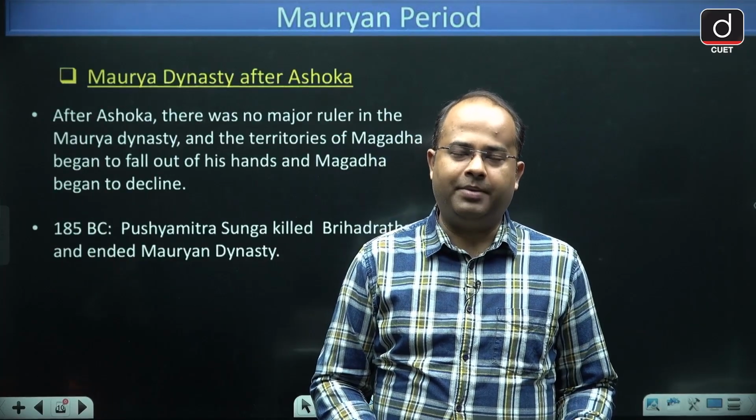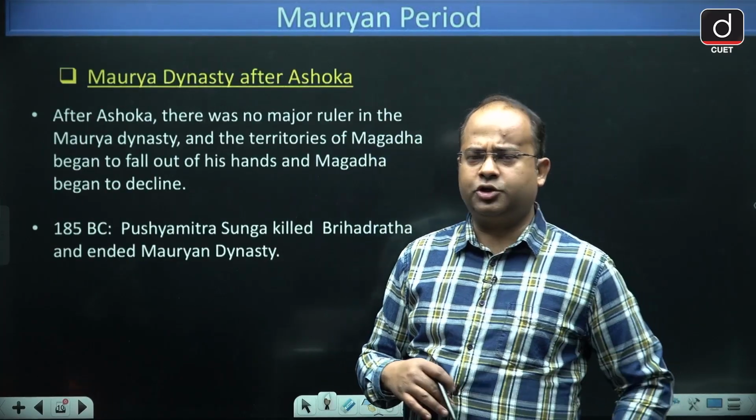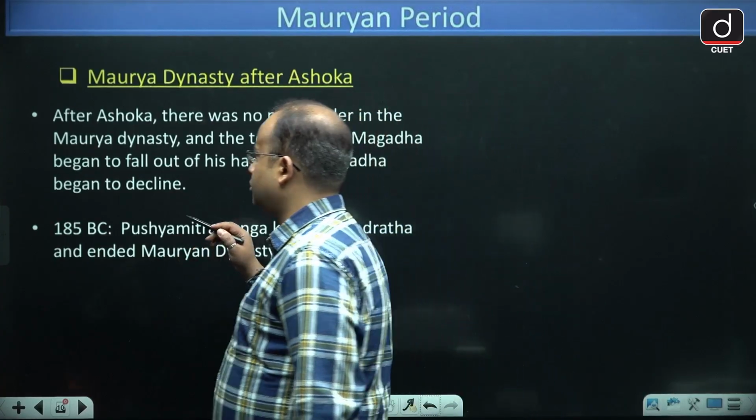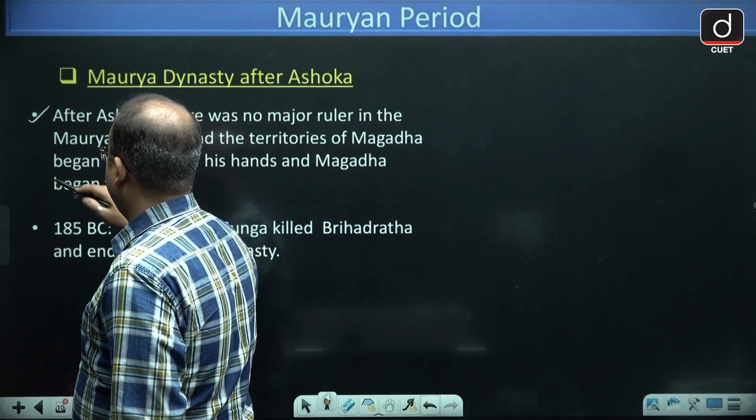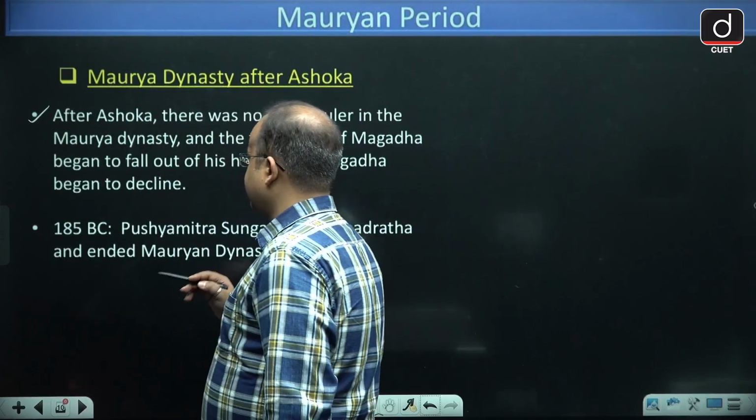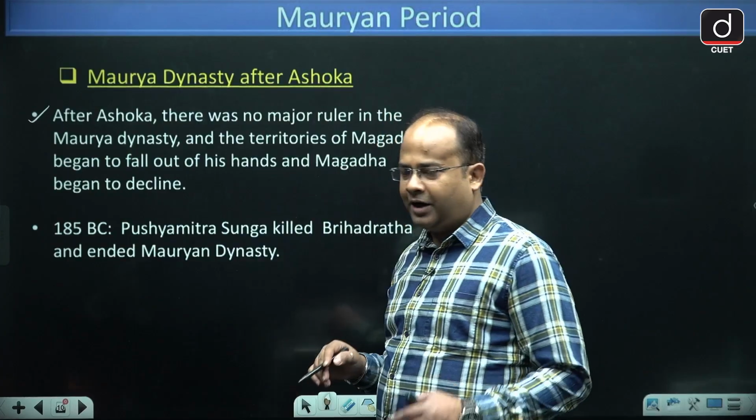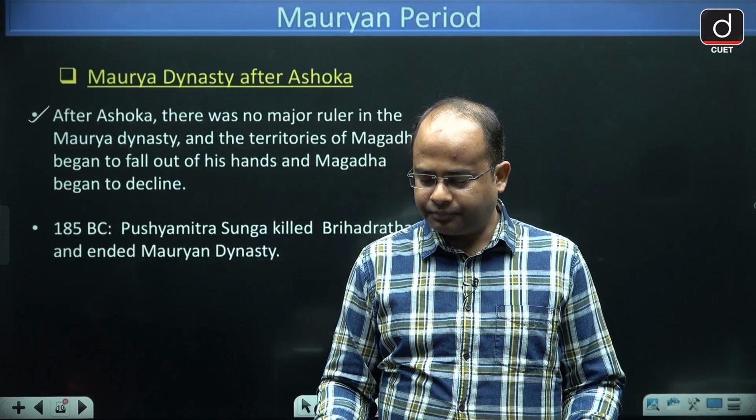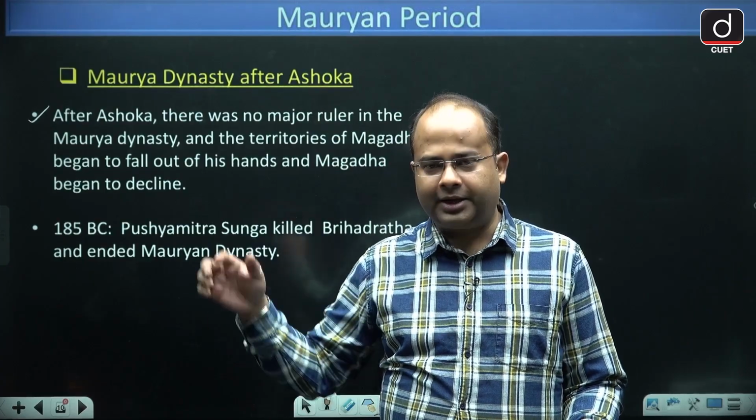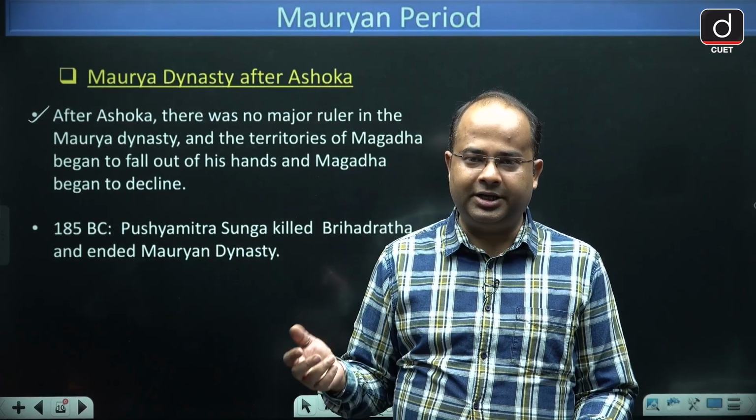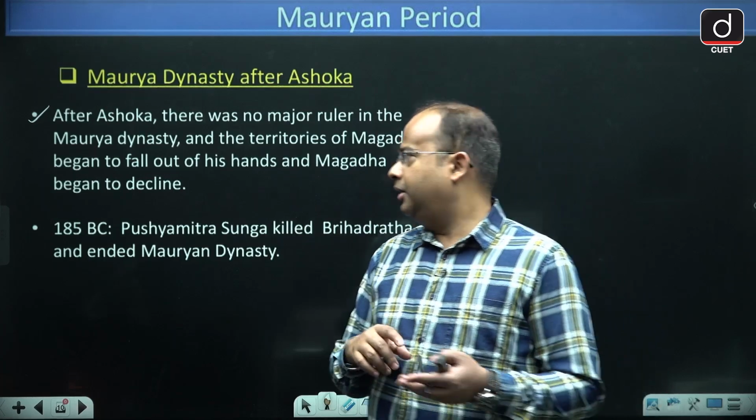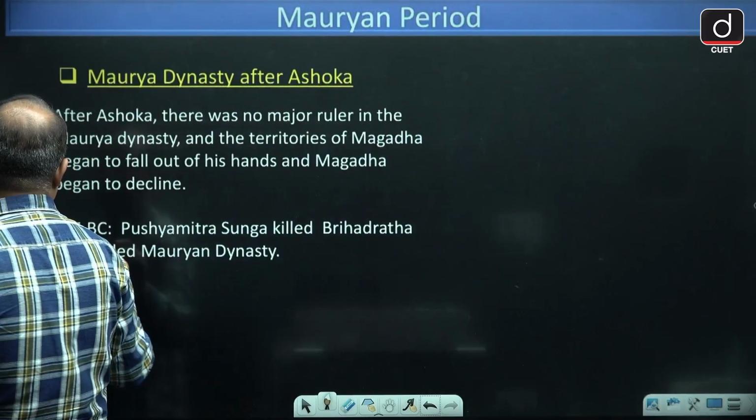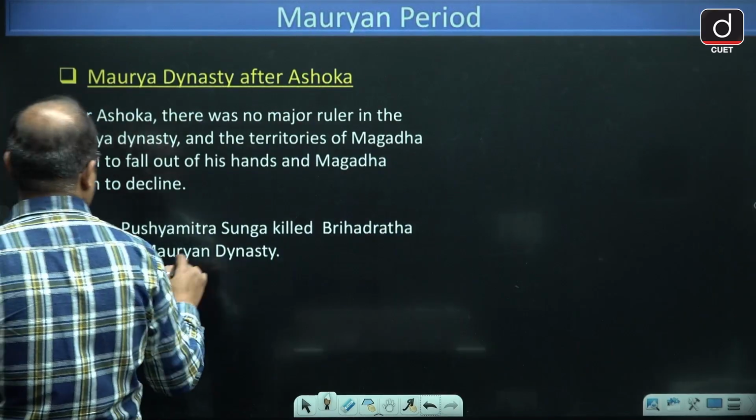Now see what happened after Ashok. After the death of Ashok, who died in 232 BC, there was no major ruler and the Mauryan dynasty started disintegrating. We will find that the Mauryan dynasty started disintegrating quickly. The last ruler of this Mauryan dynasty was Brihadrath Maurya, and in 185 BC, Pushyamitra